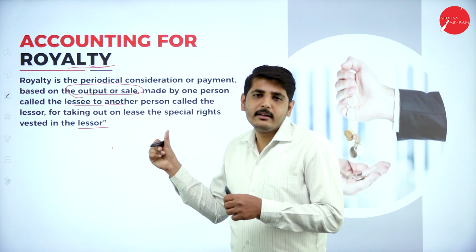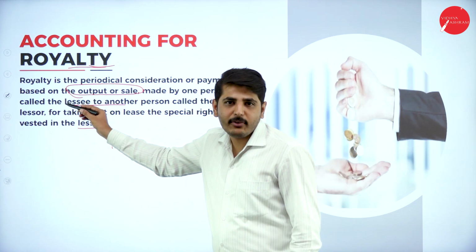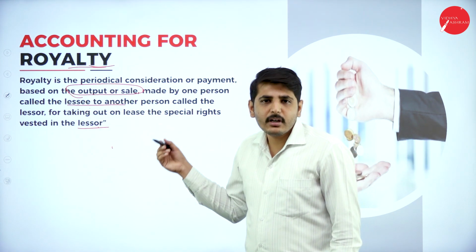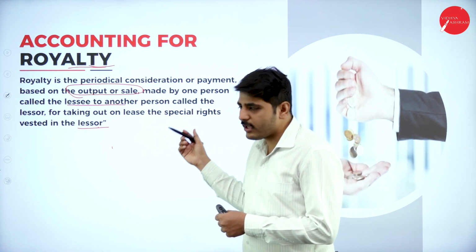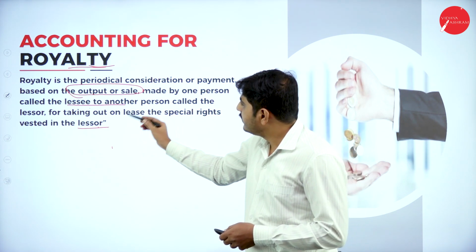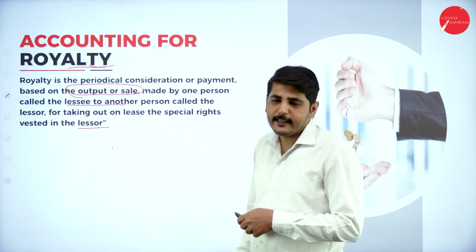Why will they pay? Because the lessee has taken the land from the lessor for extraction. It may be mining, or publishing of books; any example we can give. So there are 2 persons, lessor and lessee. This chapter deals with the lessee and lessor, and this is called royalty.